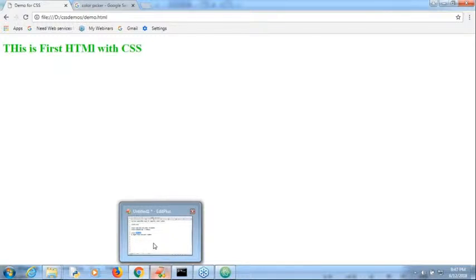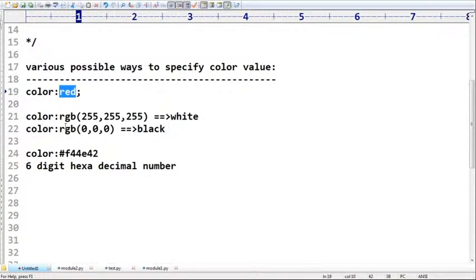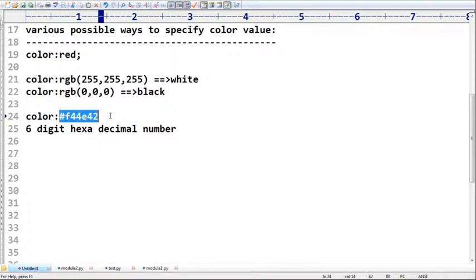So the first way is nothing but just a name. The second way is with the RGB. After that, the third one is nothing but the hexadecimal code. But among all these, the most commonly used approach is the hexadecimal code only. Remember that hexadecimal code is the most commonly used approach.